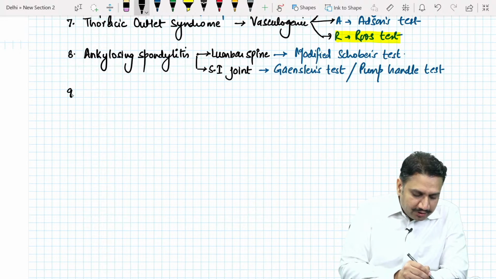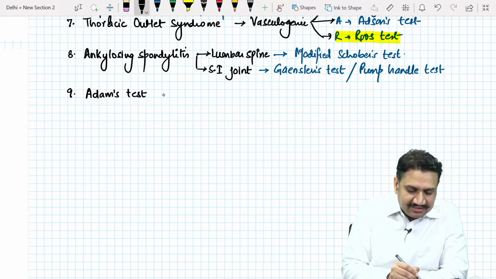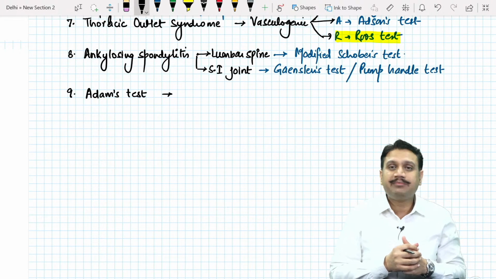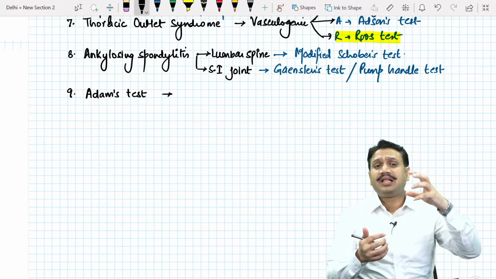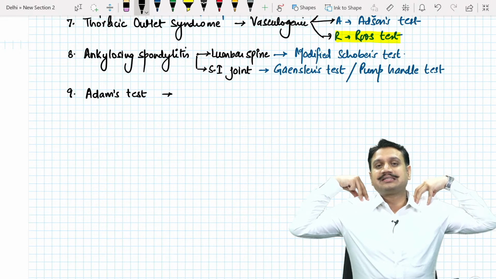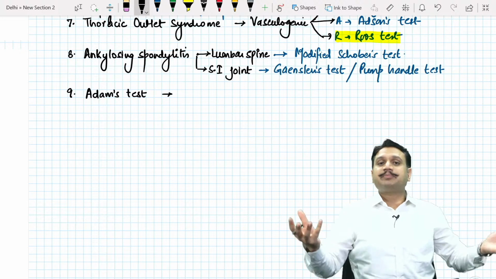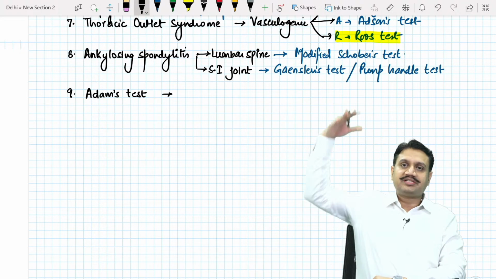In the spine only, for the scoliosis, if you recall, we also learned a test called the Adams test. In our classes, we learned about this Adams test. What was that for? If you remember, the patient of scoliosis, sometimes they are so tall in their stature that on their back you are able to appreciate some sort of scoliosis. You ask them to bend in front and the scoliosis disappears. That has been all the time because of their long stature.